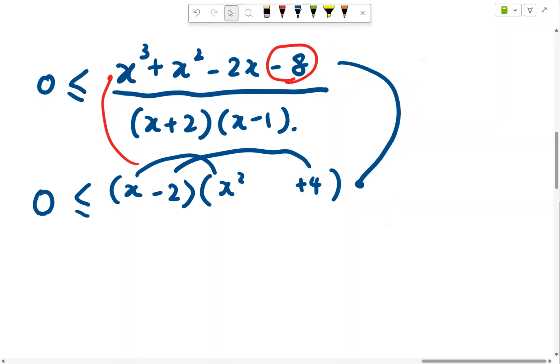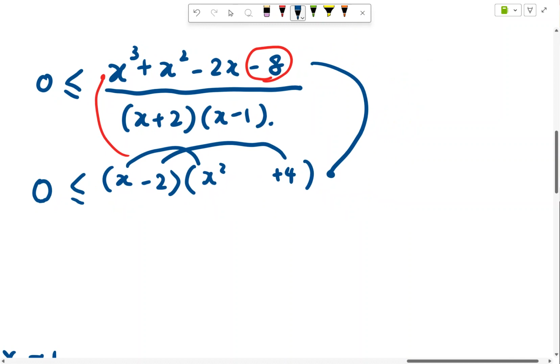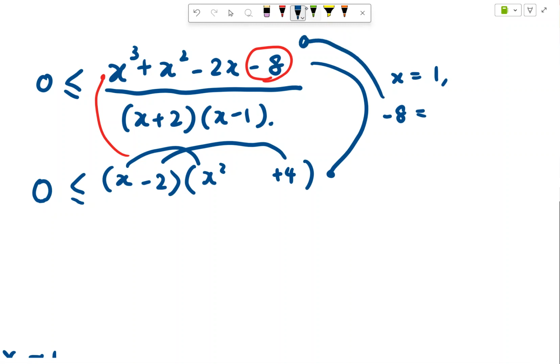All I need to do is to let x, in my brain, I let x equals to 0. Okay, I cannot let x equals to 0, so in my brain I let x equals to 1, so my left side will be 1 minus 8, equals to, so this side will be negative 8. Now I put it in. I know that there is a plus bx over here. I do not know what is the b.